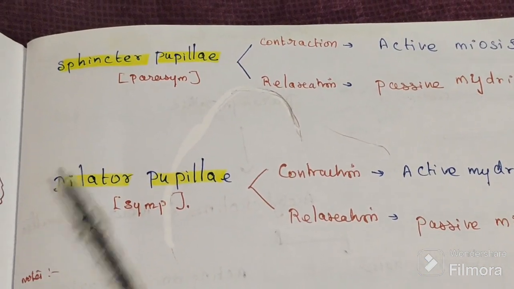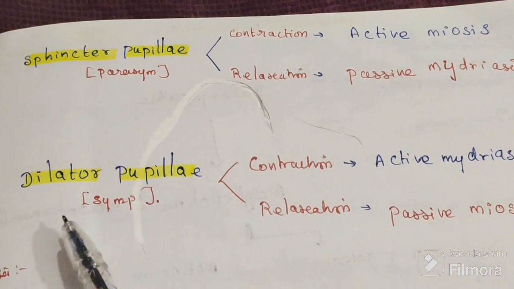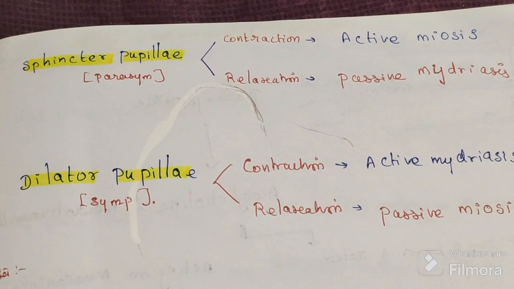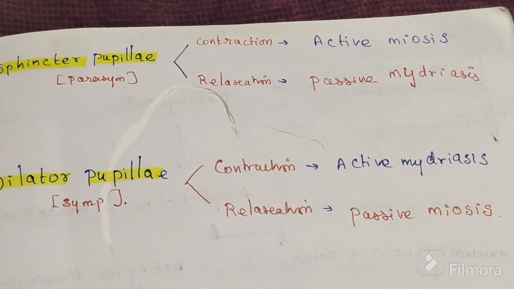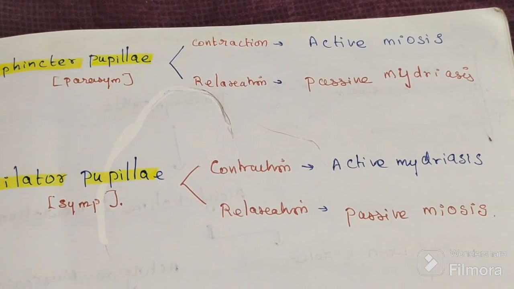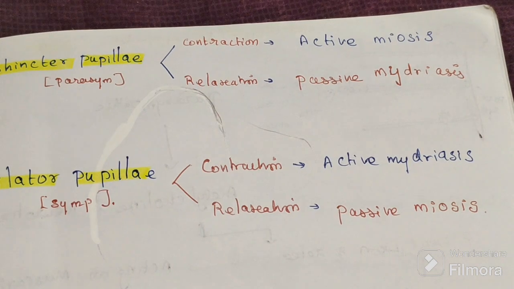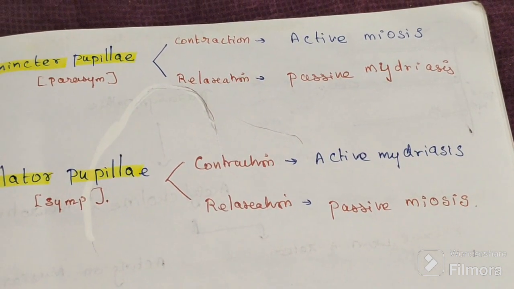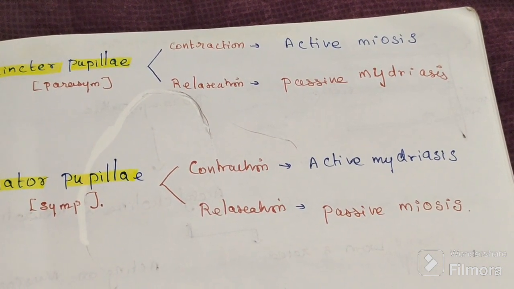So the sphincter pupillae is supplied by the parasympathetic, and the dilator pupillae is supplied by the sympathetic. Whenever they contract they cause the active effect, but whenever they relax, they do the opposite. Instead of miosis, there is mydriasis, that is the passive one. Relaxation, passive one.